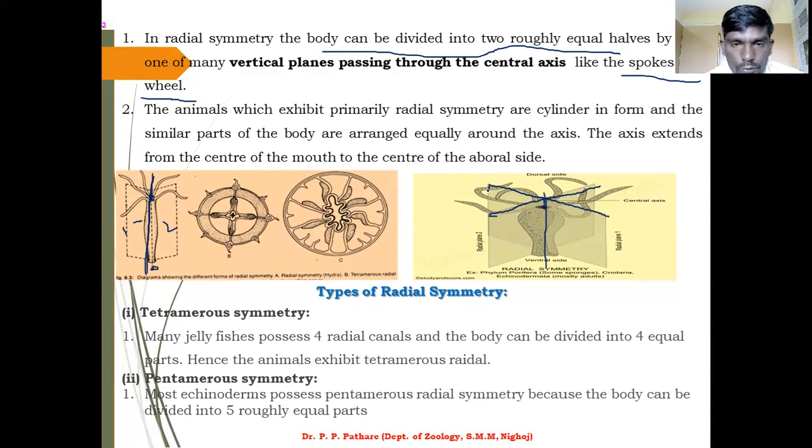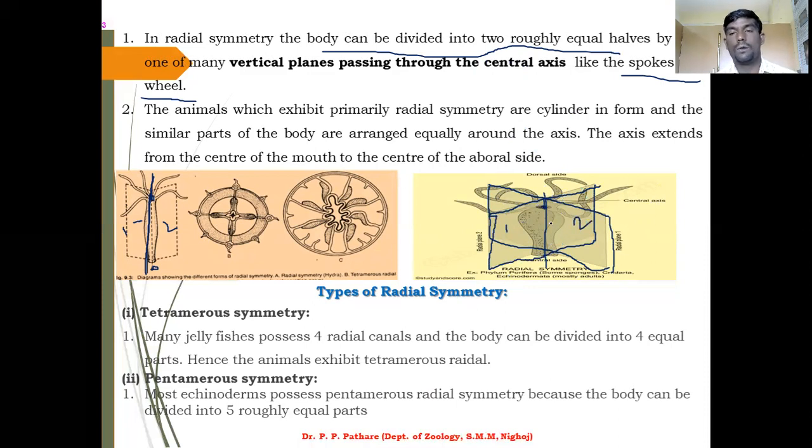Now, if you want to divide, at that time you can just draw such a diagram. So you can easily get the first part, and if you want to divide again, you can easily get the second part also.